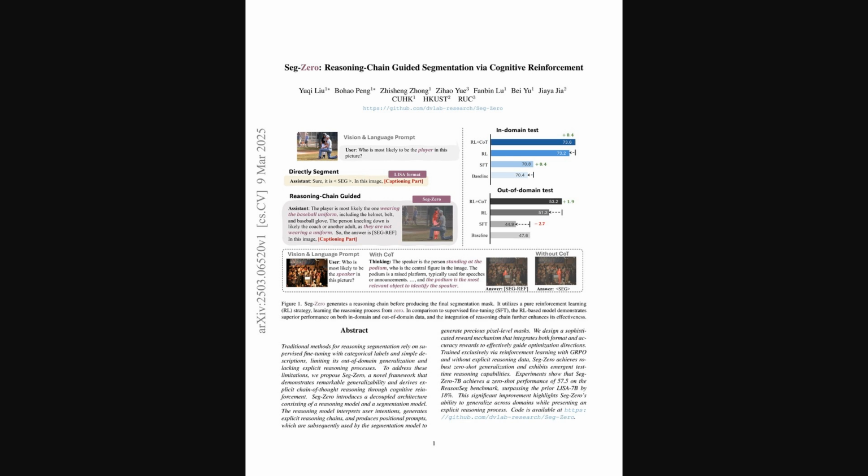I'm your host Alex, and today we're diving into some exciting AI research. We'll be looking at a paper called Seg-Zero: Reasoning Chain Guided Segmentation via Cognitive Reinforcement. This paper introduces a really interesting framework for getting AI to segment parts of an image based on complex reasoning. The challenge with older methods is they often don't generalize well to new situations, and they don't explain their reasoning. Seg-Zero tackles this using two models, one for reasoning and one for segmentation, trained using reinforcement learning, which helps it generalize better and even show its chain of thought.